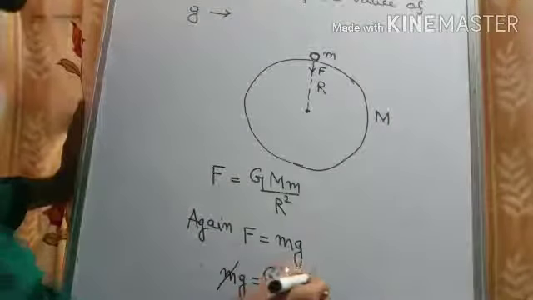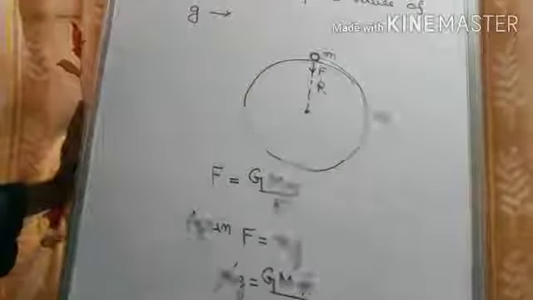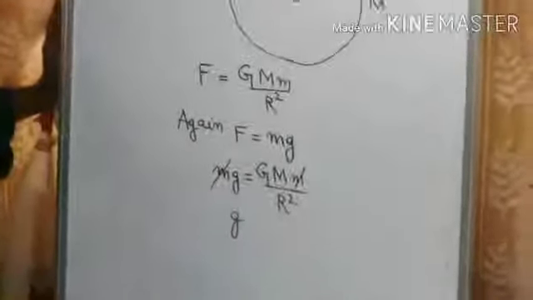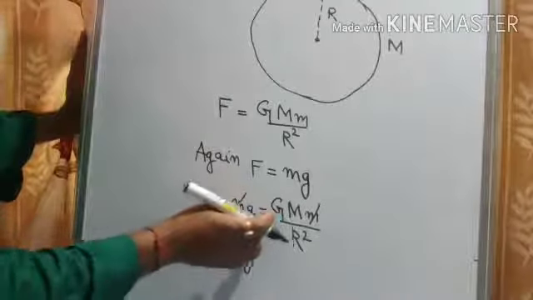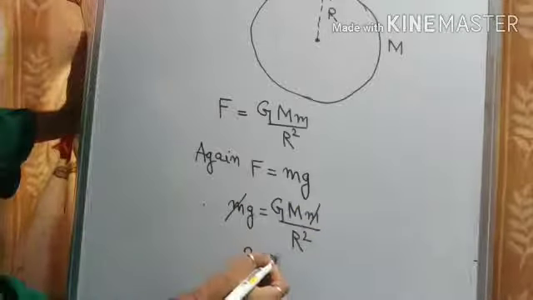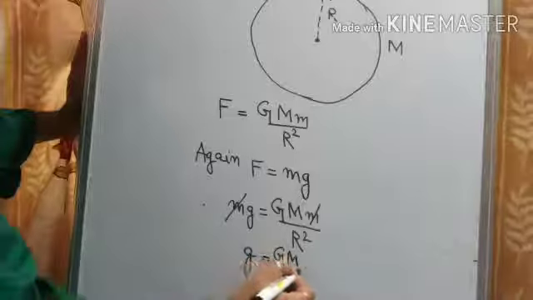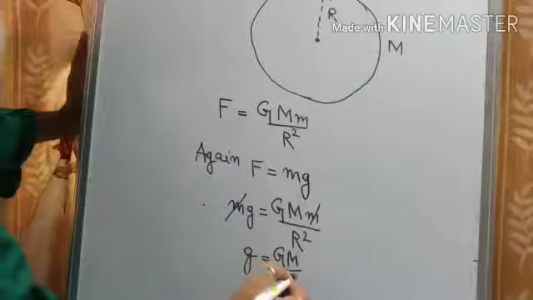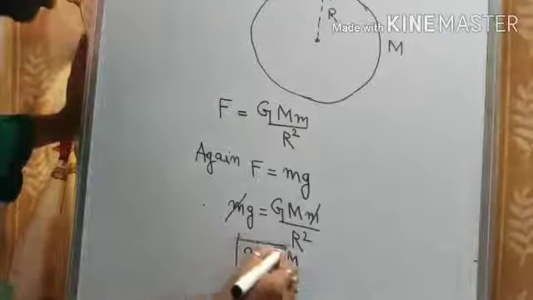Small m cancels, so small g is equal to G capital M by r square. So this is the expression for small g.